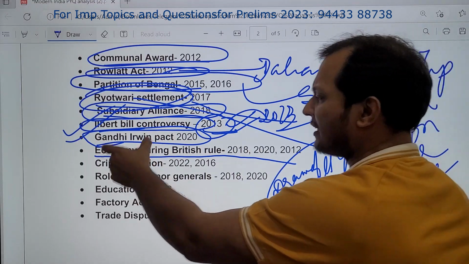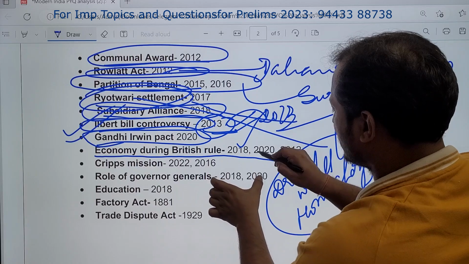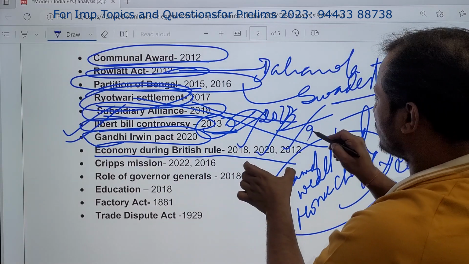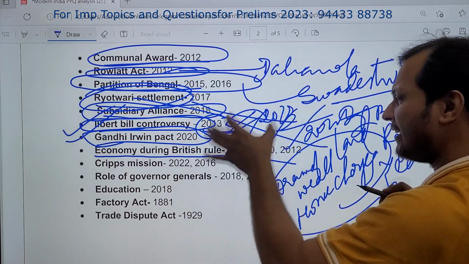Everything is very important. Economic impact of British rule in India, you see 2018, 2020, 2012, and 2022, it is going to come again in 2023, very important.